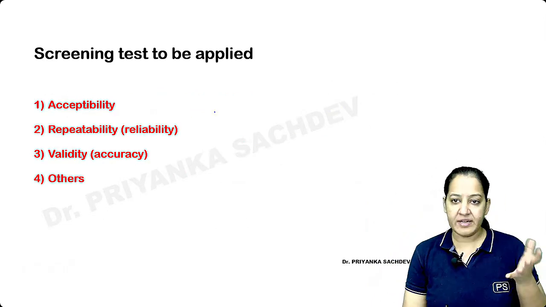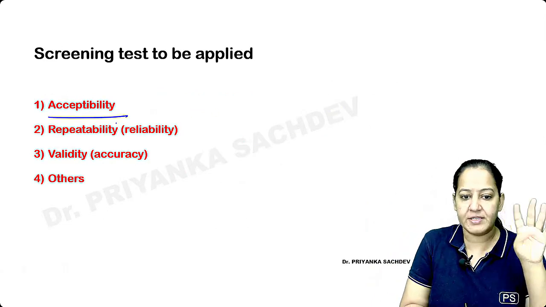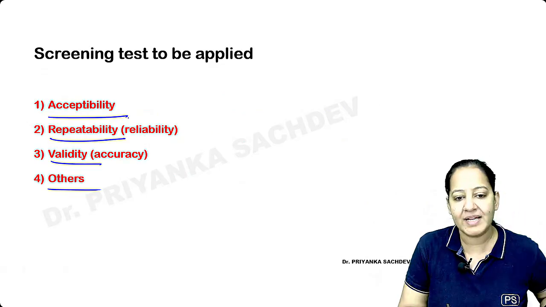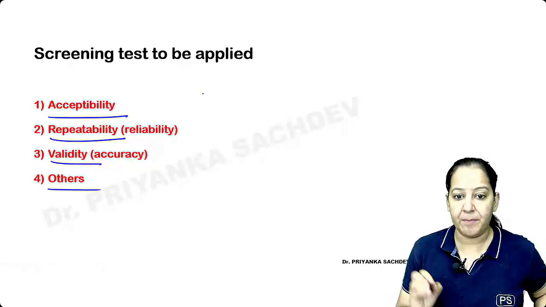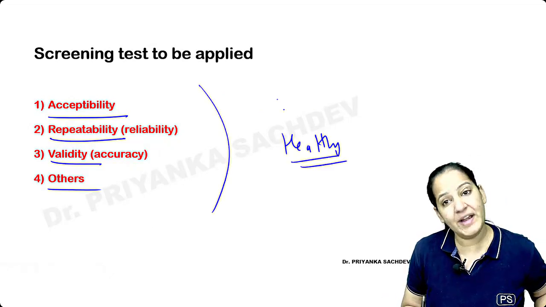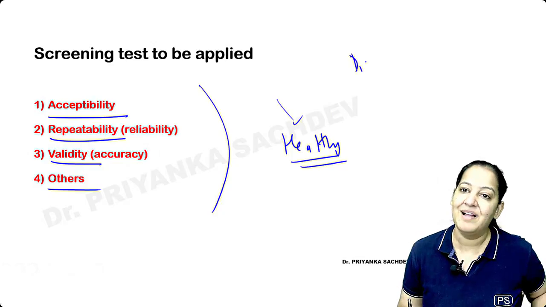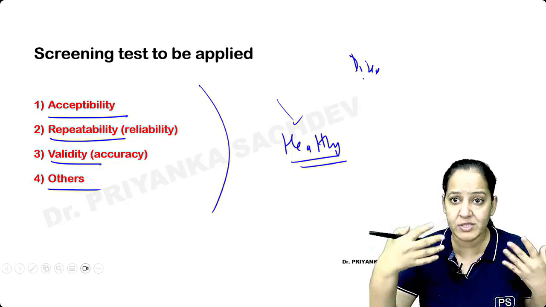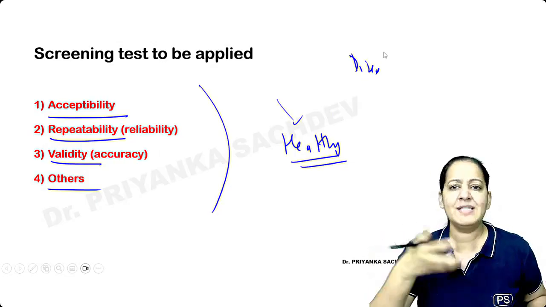Whatever screening test you are applying, it should have four things. It should be acceptable to the people. It should be repeatable. It should be valid. What is acceptability? Whatever screening test you are applying, it is applied to people who think they are healthy. And it's very difficult to apply a test on healthy people. Diseased people, it's very easy. They are already in trouble. They will run to the doctor: I'm having some problem, do some test and treat me. So it's very easy to perform a test on them.